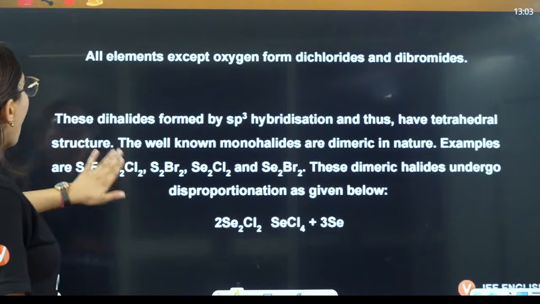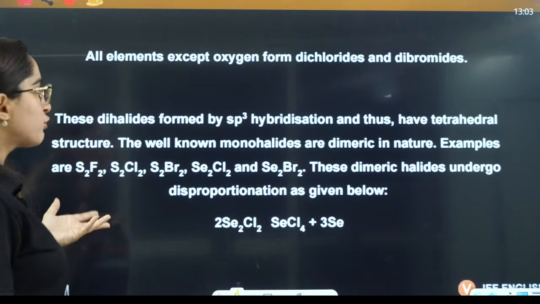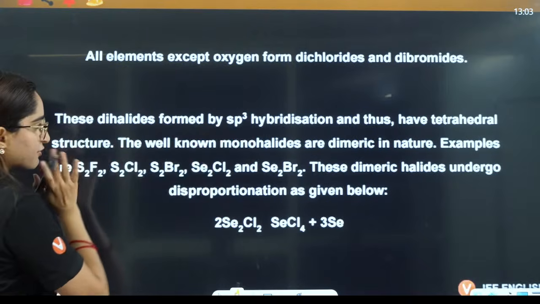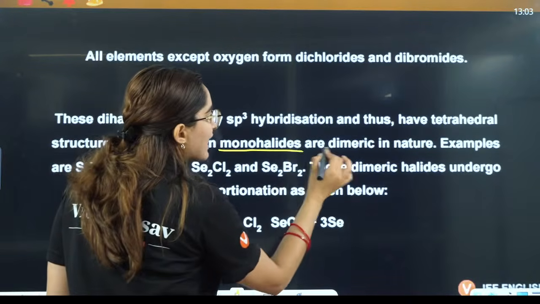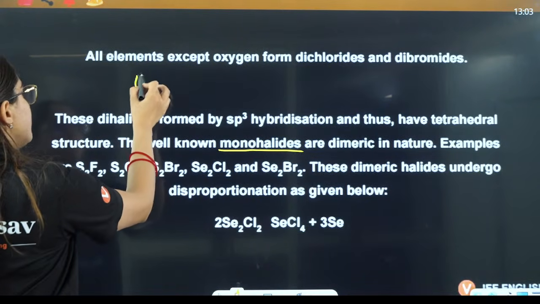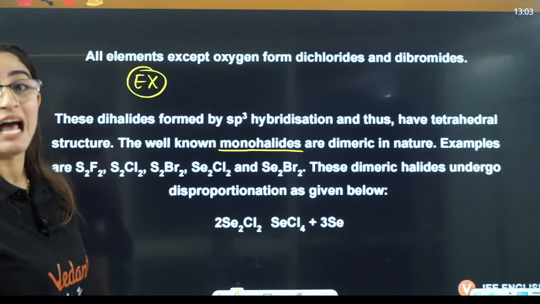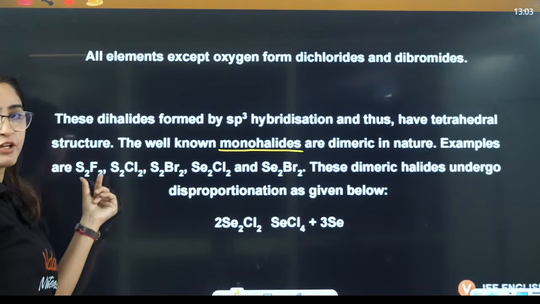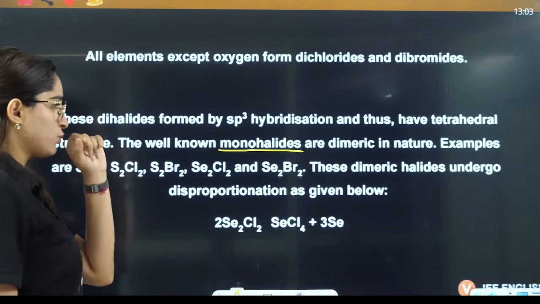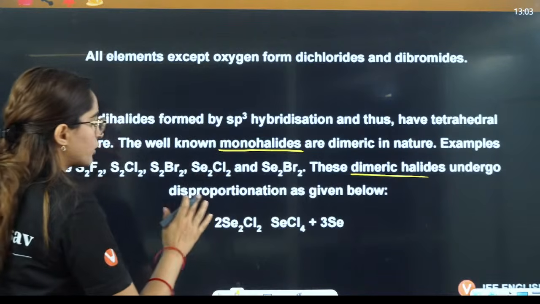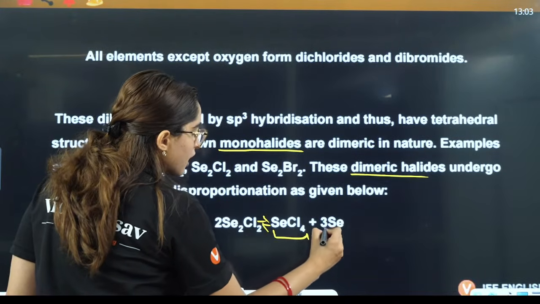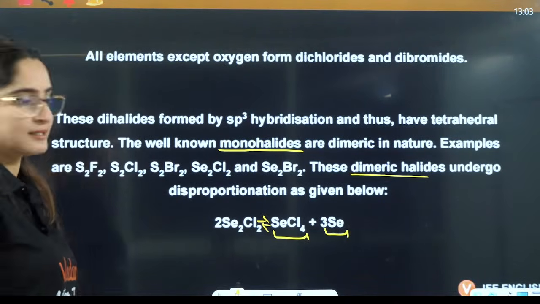Then all elements except oxygen form dichlorides and dibromides. These dihalides are sp3 hybridized, thus have tetrahedral structure. Well-known monohalides are dimeric in nature. That means SF does not exist, but S2F2 exists, S2Cl2, S2Br2. These dimeric halides undergo disproportionation as given below. That means they can easily get converted to tetrahalide and simple element here, right?